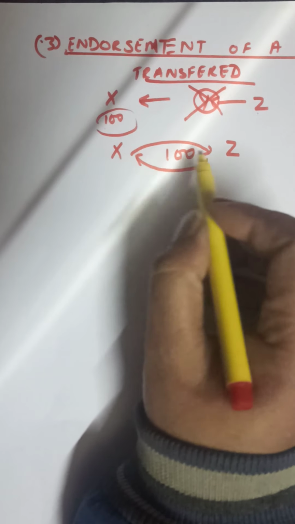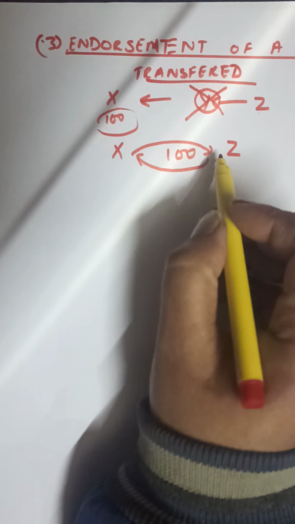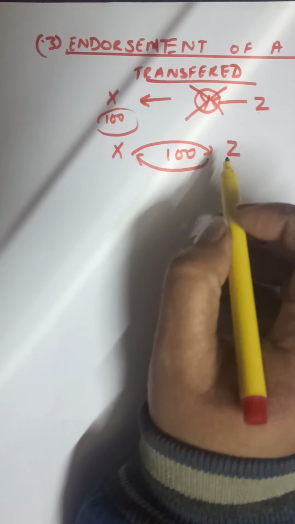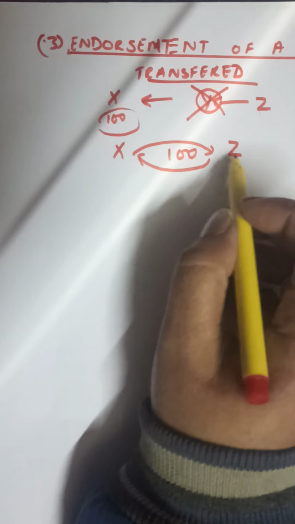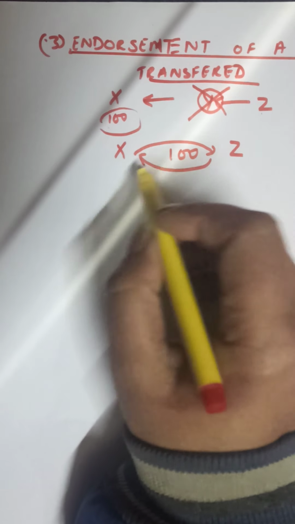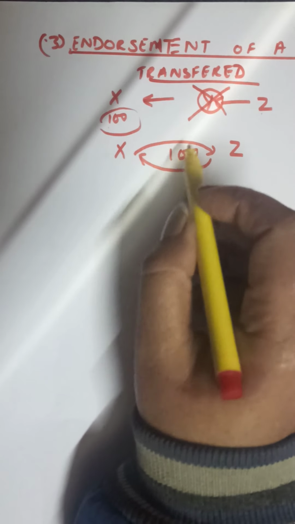This deal of transferring the bill, so that the payment on the due date is made to the person who sold the goods in the first place, from the person who is retaining the bill at that time, is called endorsement of the bill. This is the transfer of the bill from the first person to the second and the second to the third.